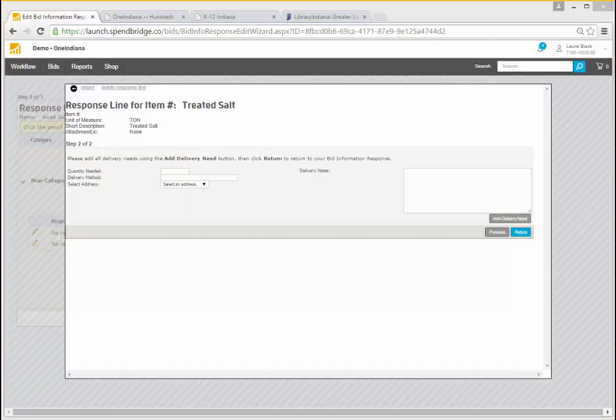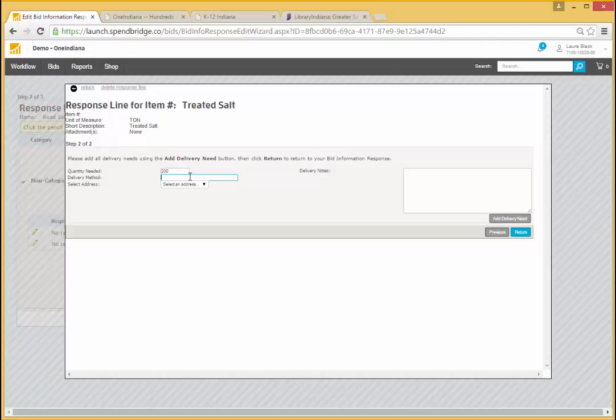On step 2 of my response for this line item, I need to enter the quantity I will be interested in purchasing. Remember the unit of measure that you looked at on the first page. Here I'm entering my demand for treated road salt in tons.